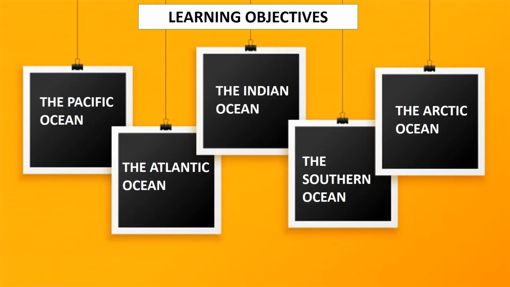In the hydrosphere, oceans are the major part. Scientists divided the ocean into 5. They are the Pacific Ocean, Atlantic Ocean, Indian Ocean, the Southern Ocean, which is also called the Antarctic Ocean, and the Arctic Ocean. So today we are going to study about the hydrosphere and about oceans.